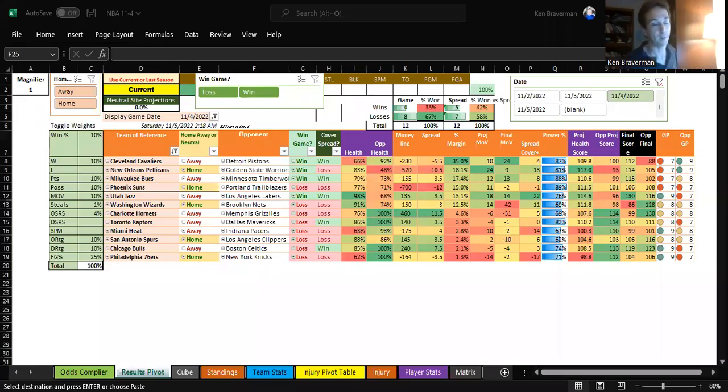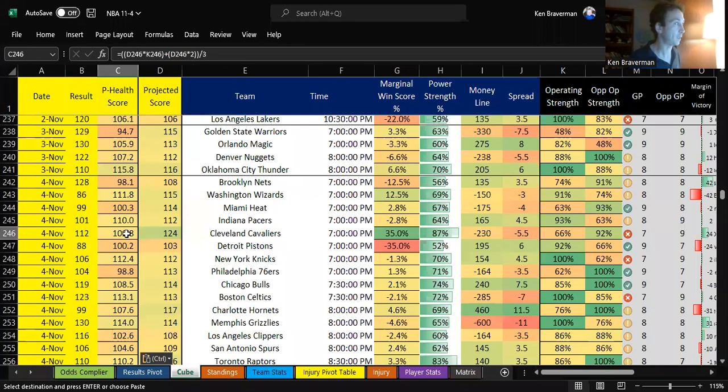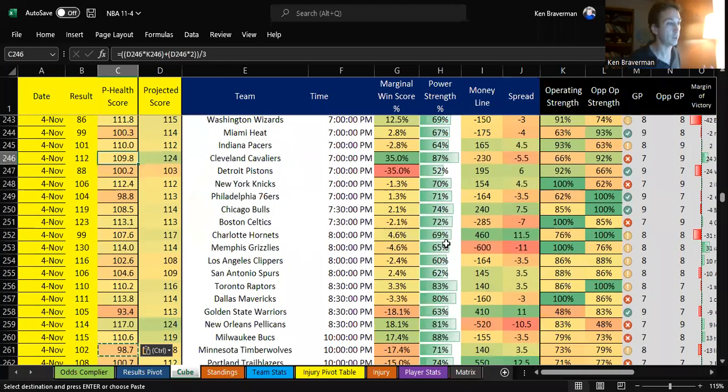Everyone, it's a late night NBA update. I did the programming I was talking about in the previous video. That's why I had to do a video right now. I did the programming to change the projected score of the basketball games to reflect a new way we're calculating it, including how much of the team is injured with the operating strength.